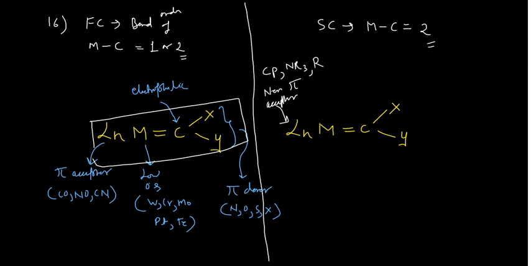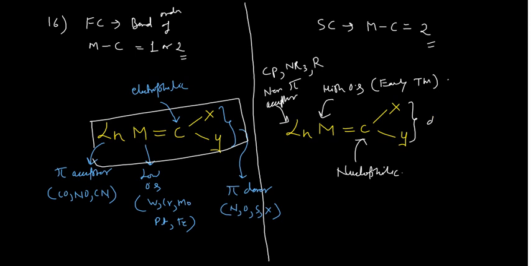This is something very very important. And then after that you see this metal would be in the high oxidation state, and it will have the early transition metals, and this carbon would be nucleophilic. And these two groups, they may be your sigma donors. Especially you will find the methyl or the hydrogen all the time in that case. So this is how you can differentiate between the Fischer and the Schrock carbene.